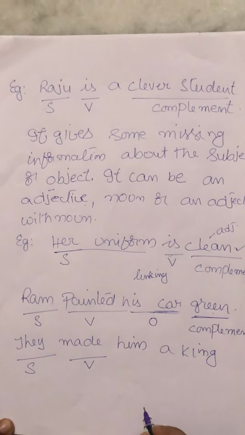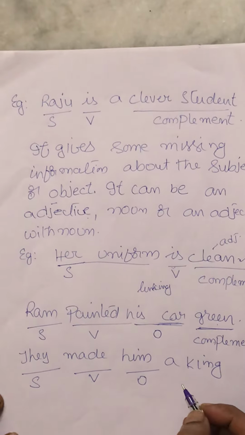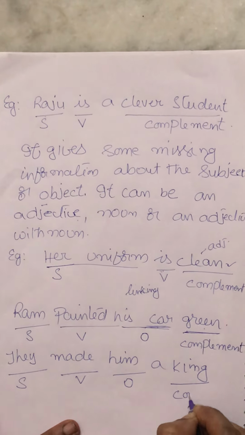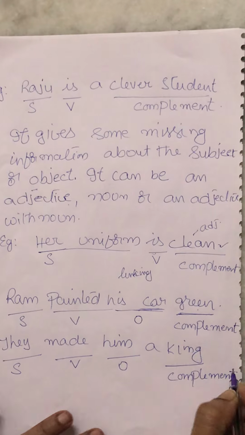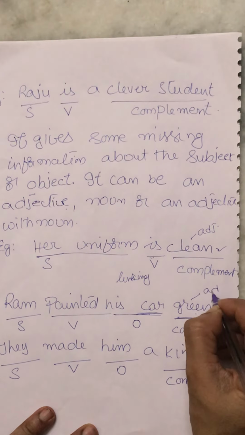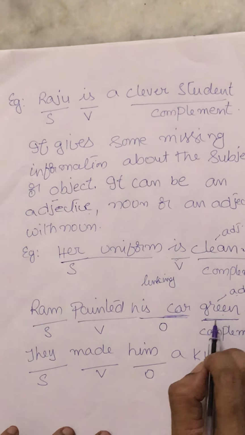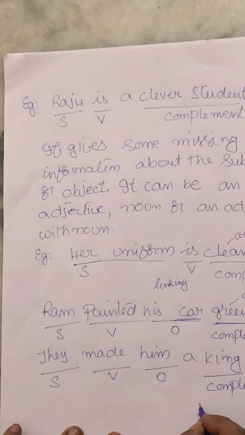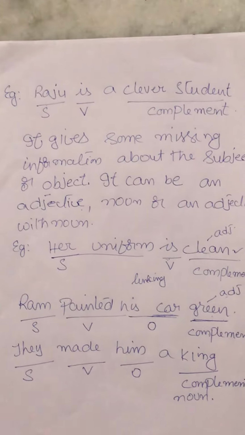So what is the object here? Him. Okay. Now, what is the complement here? King is a complement. Here it is an adjective complement of subject. And here, complement of noun. King is a noun. Okay, children?